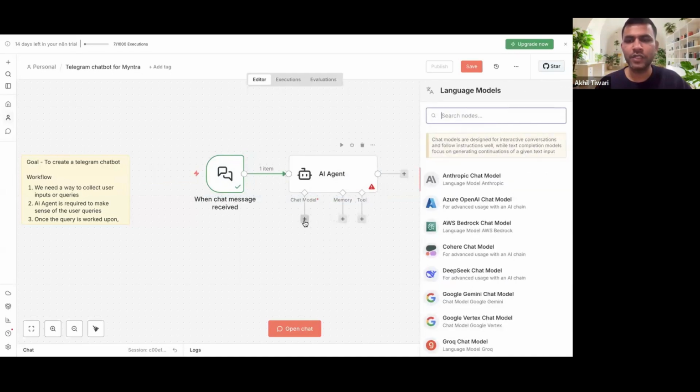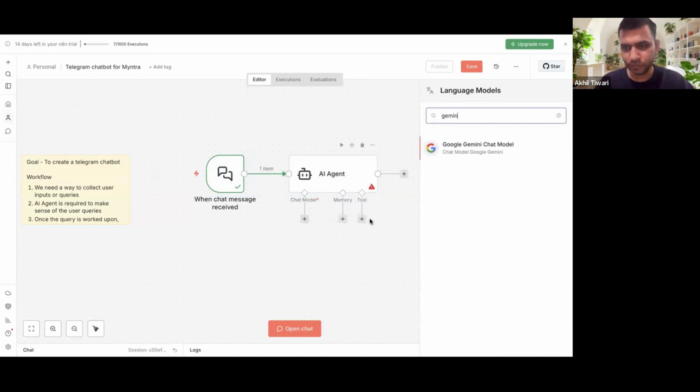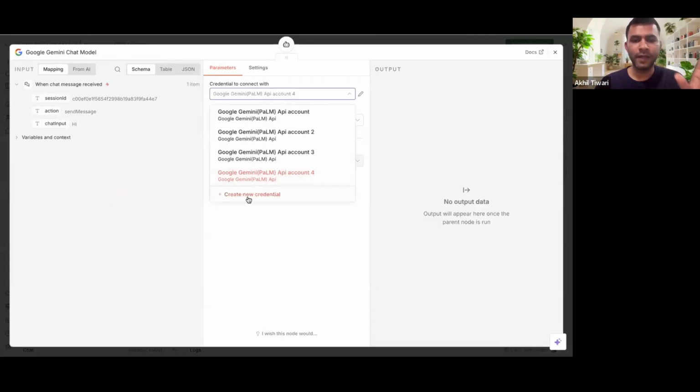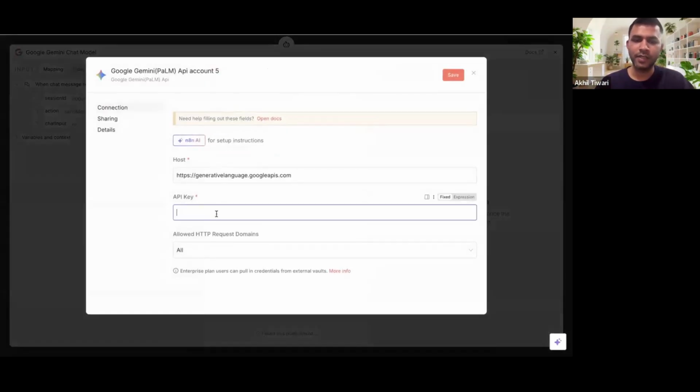So in this case, what I'm going to do is click here on chat model and search for Gemini, because Google Gemini's API keys are free for limited use cases. So you'll just go ahead and click on this, and since you're doing it the first time, click on create new credential. This is where it'll ask you for the API key.